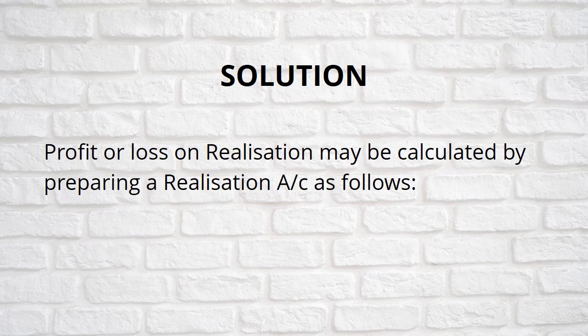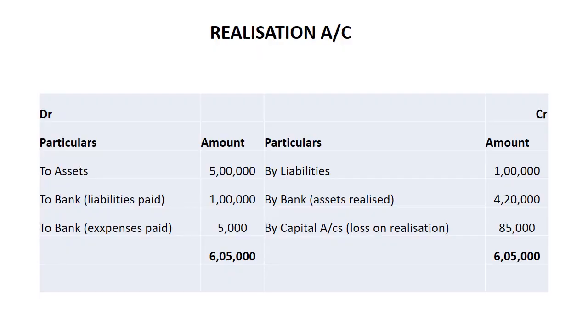Profit or loss on realization may be calculated by the preparation of realization account as follows. Now see, it is now realization account. On the debit side, the amount of rupees assets is written.